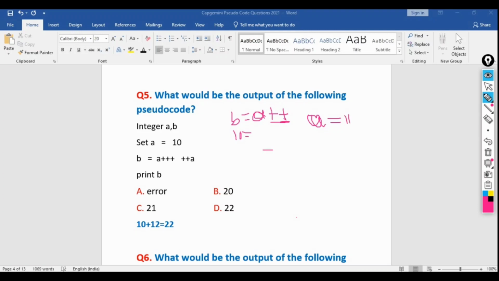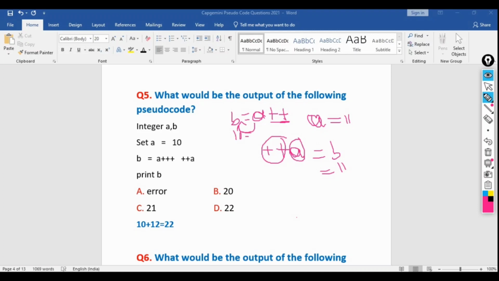In case of the pre-increment operator ++a, first of all the increment will be happening, then assignment will be done. So what will be the value of b? Here b equal to 11. Suppose a equal to 10, then in case of pre-increment operator, the value of b will be 11 as well as the value of a will be 11. But in case of post increment operator, first the assignment will be done. That means the value will be assigned to b first, then the increment will be happening. So this is the difference between the post increment and the pre-increment operator. It's an easy one, you will be able to understand.